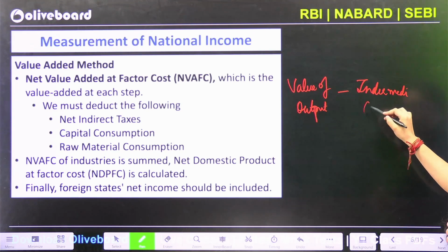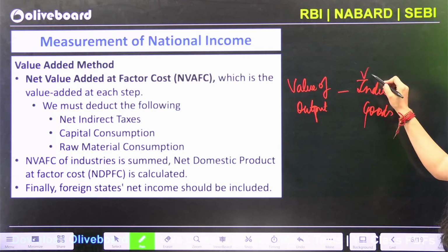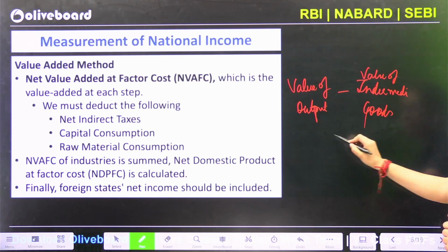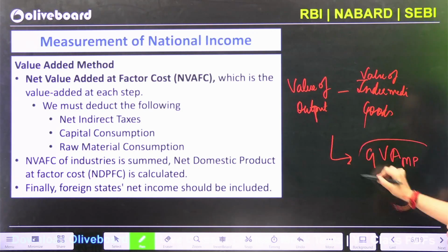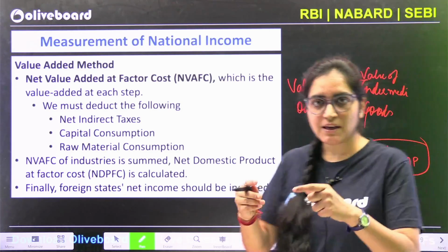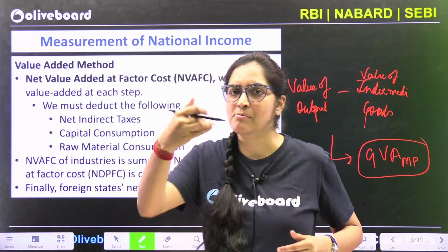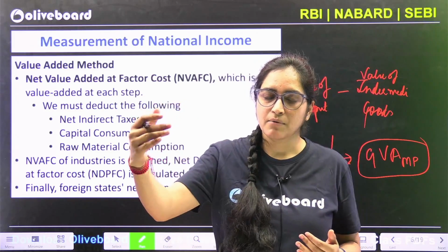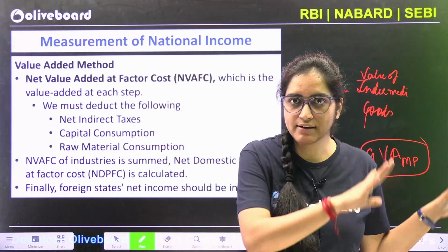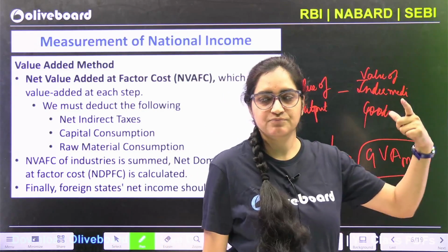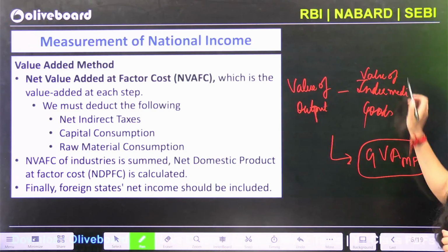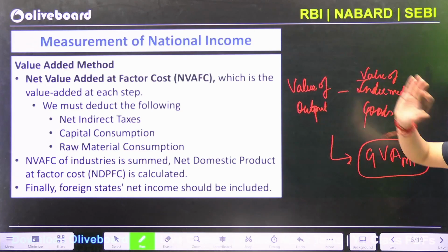So I am going to subtract the value of intermediate goods, and we'll reach a number called GVA, gross value added at market price, because after all the value is being calculated at current market price. Then we can back calculate it at constant prices. We'll discuss that as well, but for now we get GVA at market prices. So this is the way I primarily use the value added method.